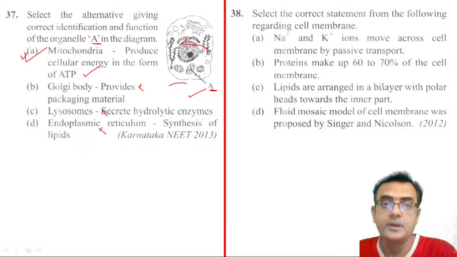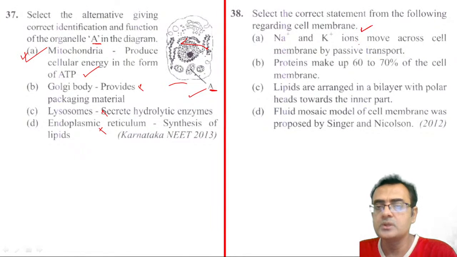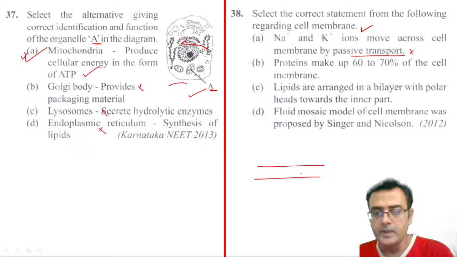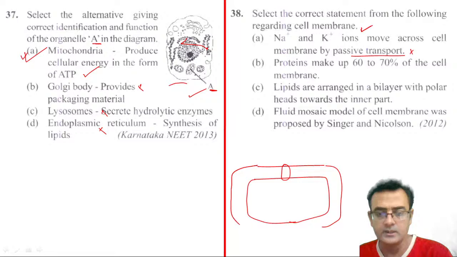Okay. 38. Select the correct statement from the following regarding the cell membrane. Right. Sodium potassium ions are moved across the cell membrane by passive transport. No, this is active transport. If this is the cell membrane, and this is some protein through which the sodium potassium pump operates, if we make a complete cell then it would be clear to you. This is the inside of the cell, the cytoplasm.